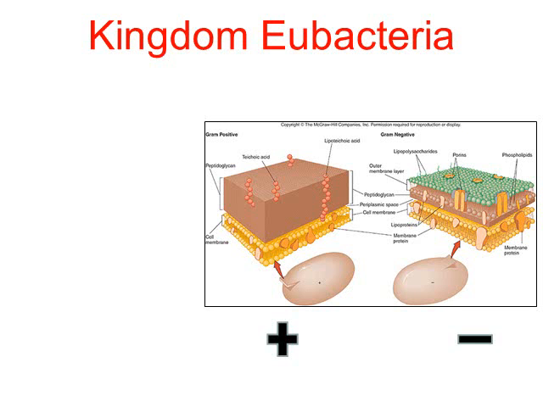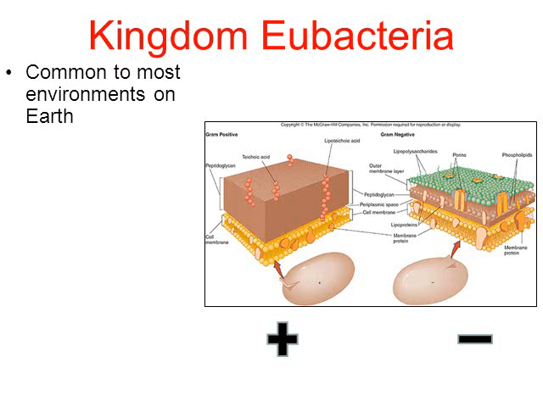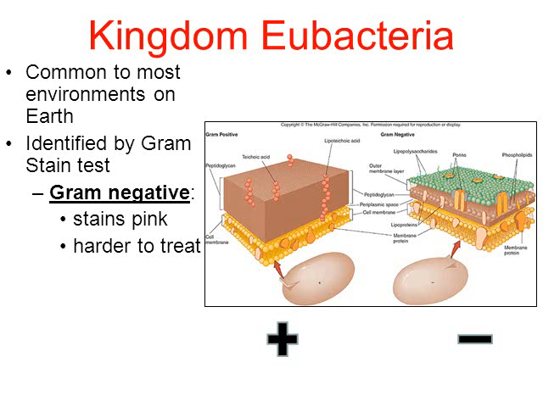So the other kingdom of life for bacteria are called the Eubacteria. These are the modern bacteria. These are the bacteria that are common to most environments on Earth. These are the bacteria that you think of when you hear the word bacteria. And so what I want you to first mention is that if a person has a bacteria infection, they have a Eubacteria infection. And the first step in treating their infection is to identify, is this person infected with a gram-negative infection, or does the person have a gram-positive infection?